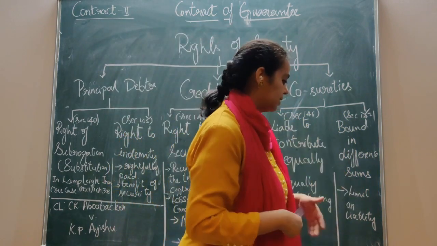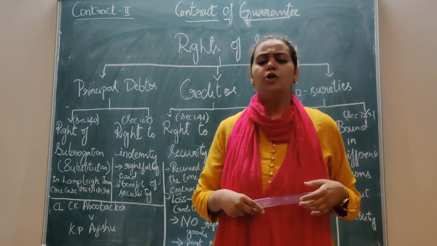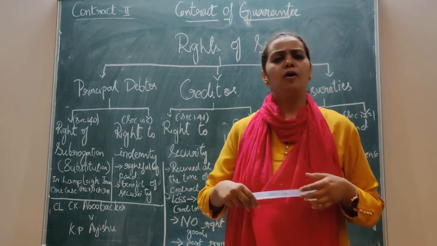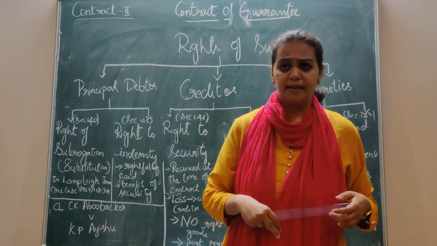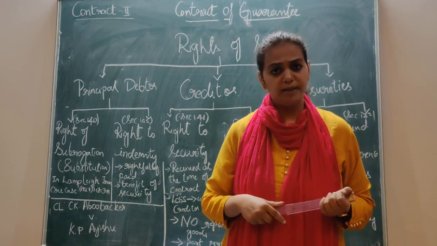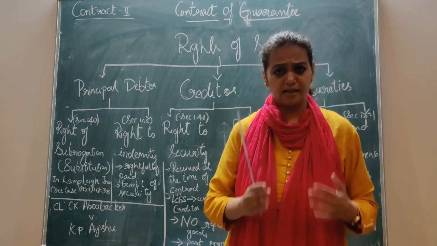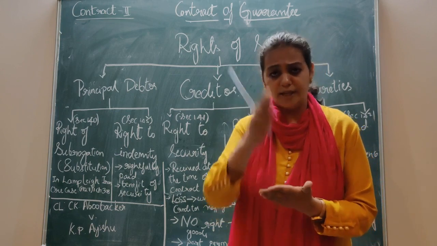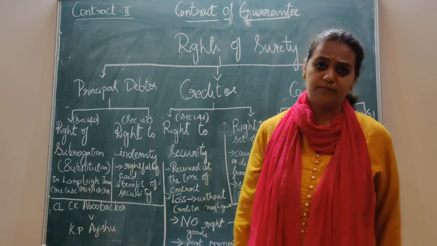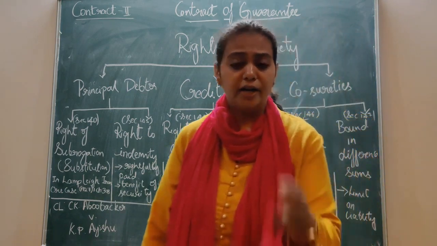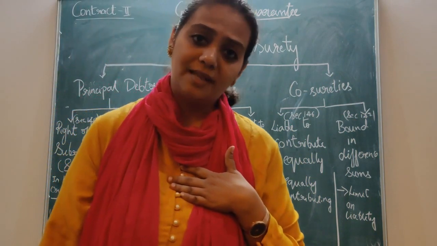Here, bound in different sums means, we'll consider there are 2 sureties. The loan amount is 10,000. They say, principal debtor, you are my friend, so I'll be your surety, but I can only limit my extent. Surety number 1 says that I will only be able to pay up to 4,000. And surety number 2 says, okay my friend, I will bear up to 6,000.